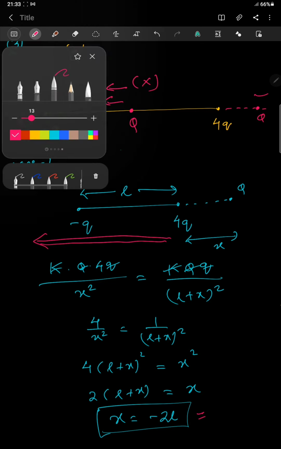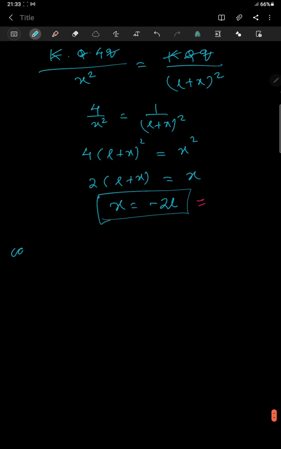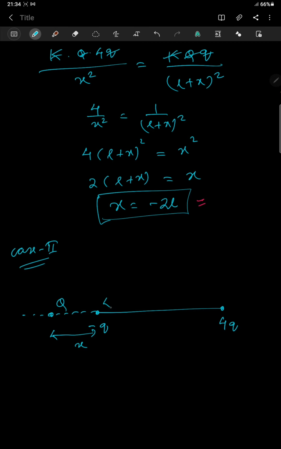Let us see the second case, then we will draw a conclusion. In case 2, let me take the picture as usual. This is the charge, here it is minus q, here it is 4q. Let us assume that the third charge which is given to me, that is capital Q, is kept somewhere here. This distance is x, this is L. So what equation can I form?